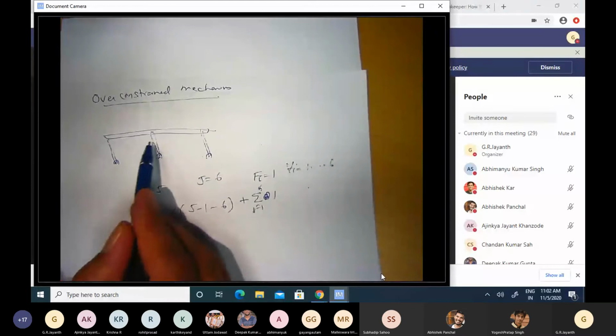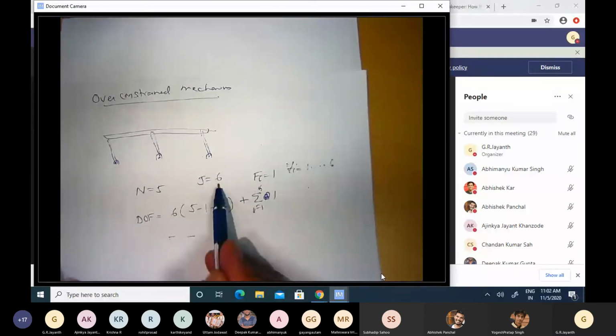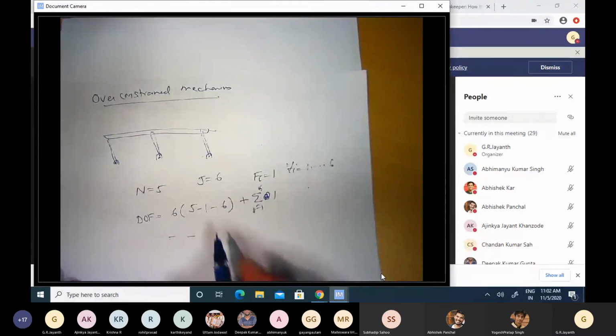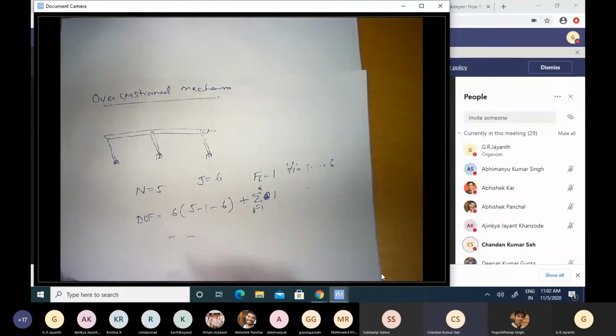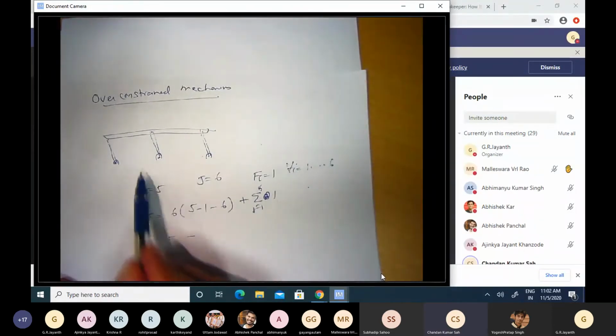1, 2, 3, 4, 5. Yes, there are 5 joints, and then there are 6. J is 6. So, student, the ground we also consider as a joint. Correct. Ground is also considered a rigid body. So you have 5 rigid bodies.